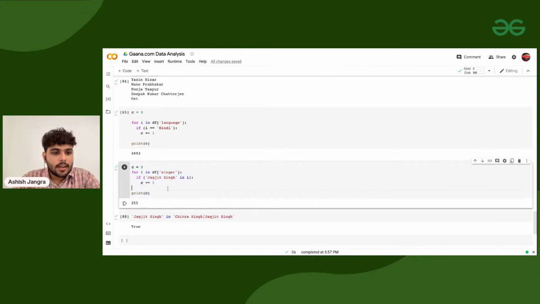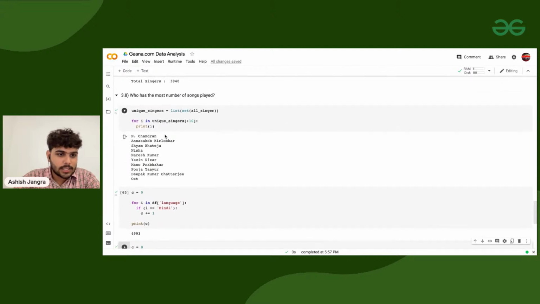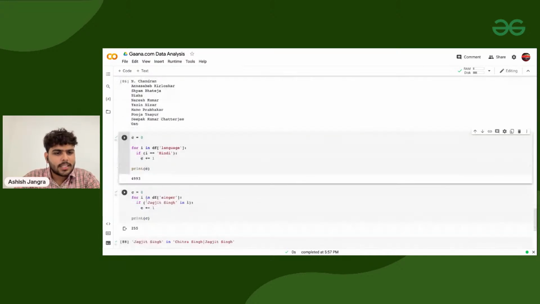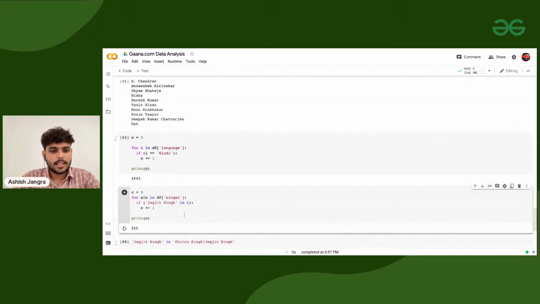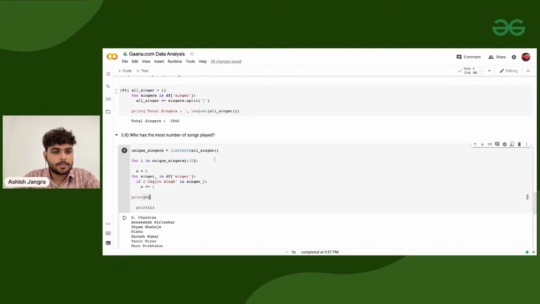I need to do the same thing for all the singers, and for that purpose I need to automate it. So I'm going to take this, and instead of I, let's make it SIN underscore, and here I am copying the whole code and pasting it here.